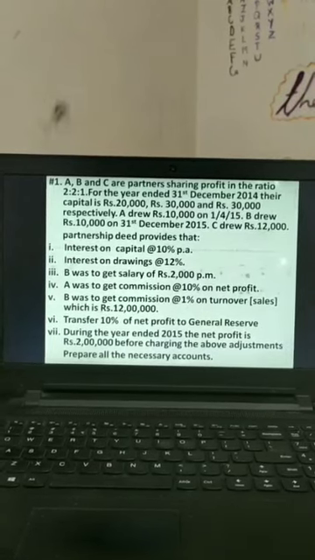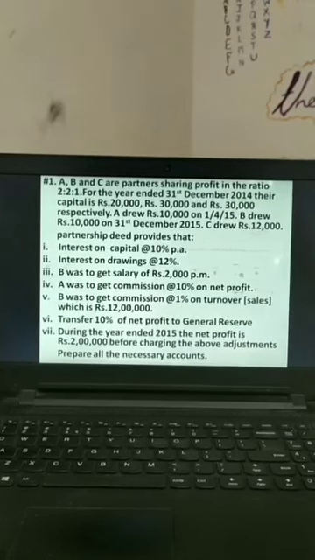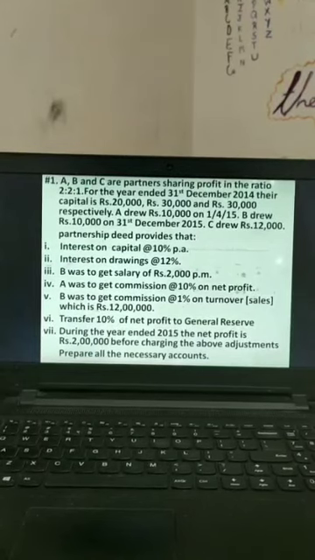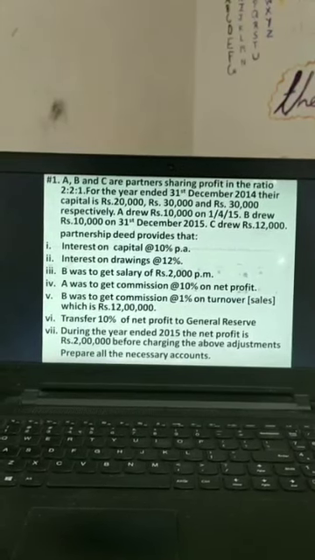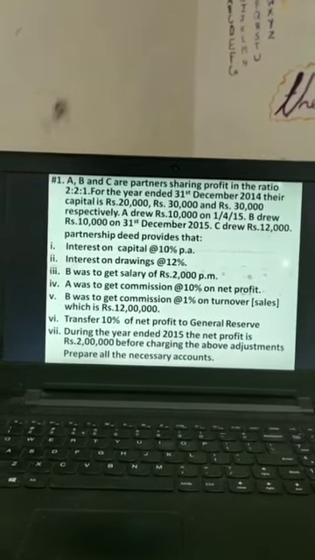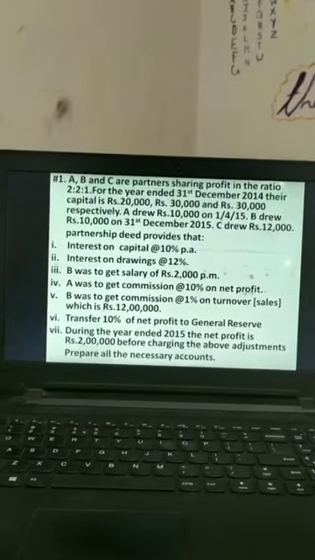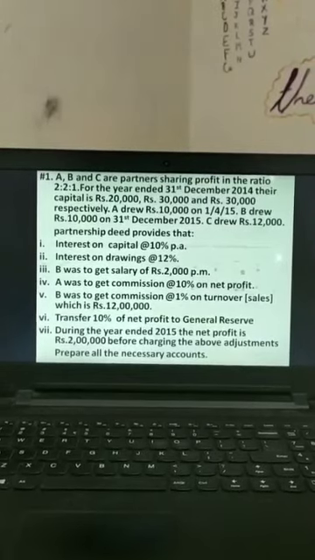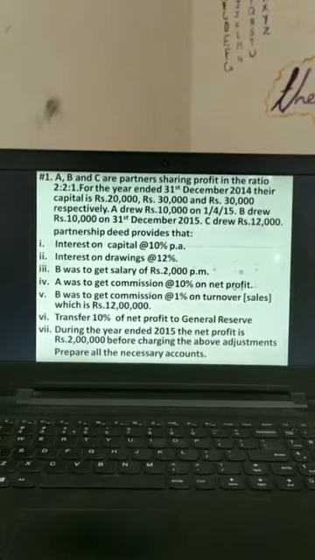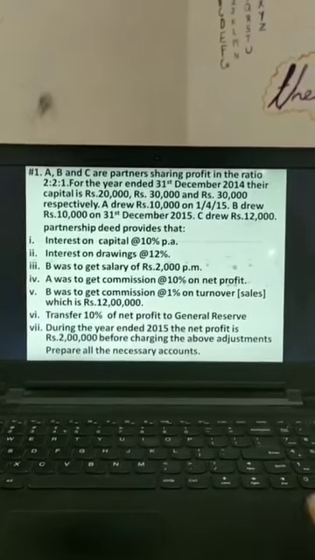D was to get salary of 2,000 per month. That means 12 months, it will be 24,000. A was to get commission at the rate 10% on net profit. B was to get commission at the rate 1% on turnover, which is 12 lakhs. Transfer 10% of net profit to general reserve. During the year 2015, the net profit is 2 lakhs before charging any of the above adjustments. It's written that we need to prepare all the necessary accounts.